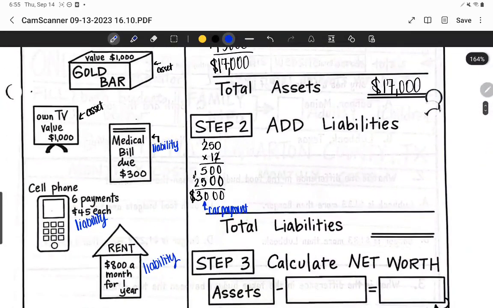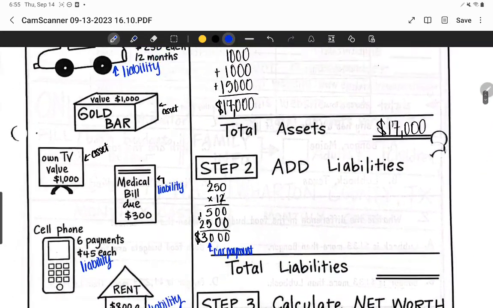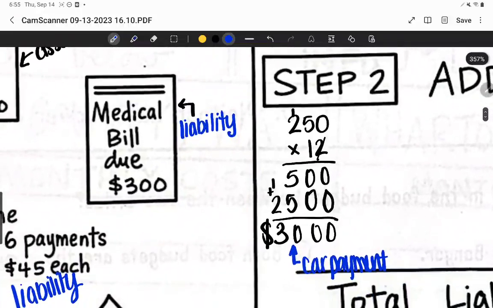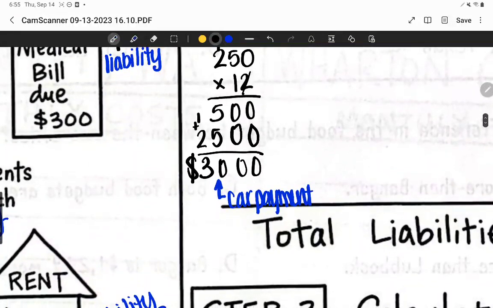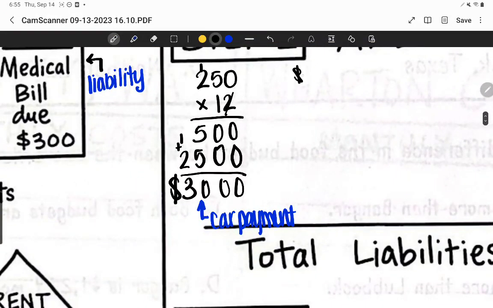Alright, the next thing that you're going to see is the medical bill that is due. Now, the medical bill doesn't say to pay it off over time, so we can just say that that one is $300. I'll write medical bill next to it so that we can remember that we owe this for the medical bill.